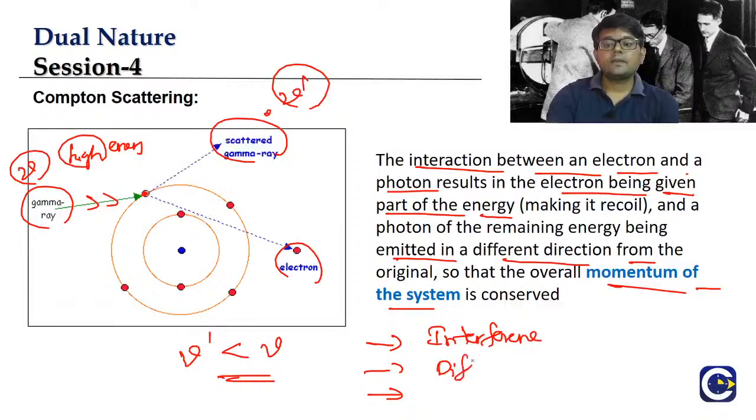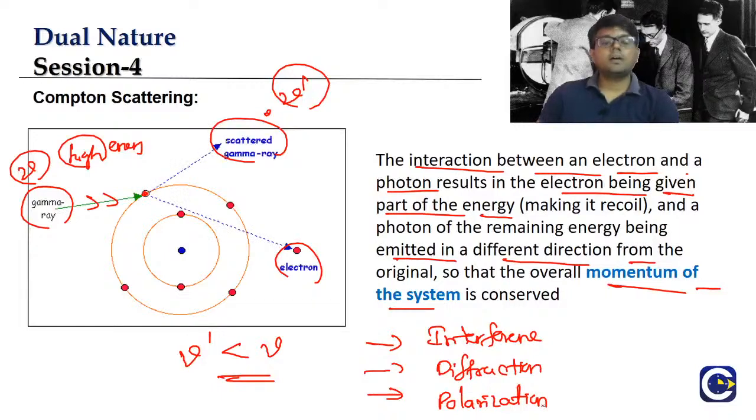Interference, diffraction, and polarization. If you have gone through our first lecture, you would know what these phenomena are: interference, diffraction, and polarization. These observations can be explained only when we consider light is a wave. Photoelectric emission, Thomson effect, Compton effect, and pair production can be explained only when we consider light is made up of particles. That is the reason why we have to accept the dual nature of light. Okay, so this is the Compton effect, guys.